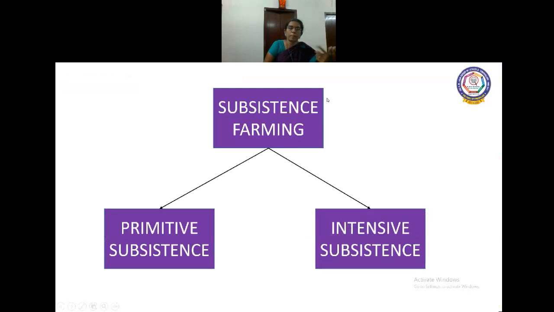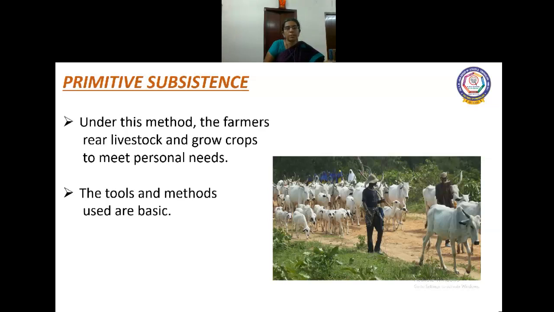And this subsistence farming can again be classified into primitive subsistence and intensive subsistence. What is primitive subsistence? Under this method, the farmers rear livestock and grow crops. Simultaneously, they grow crops as well as rear cattle to meet their personal needs. That is, to get milk from the cattle, and to get meat and wool. Cattle are reared by the farmers as well as they grow crops in their fields. The tools and methods used are basic.